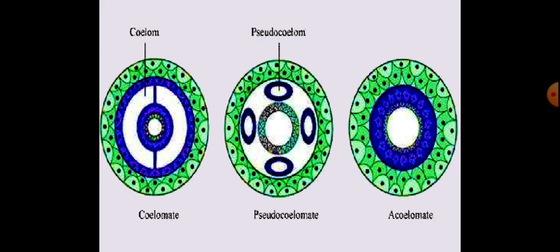Then pseudocoelomates. Pseudocoelomates means in some animals the body cavity is not lined by mesoderm. In some animals the body cavity is not lined by mesoderm. Instead, the mesoderm is present as scattered pouches in between the ectoderm and endoderm.